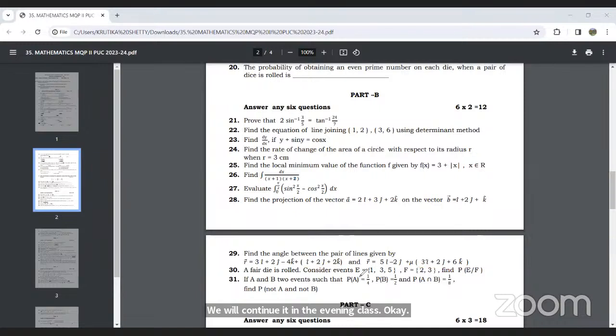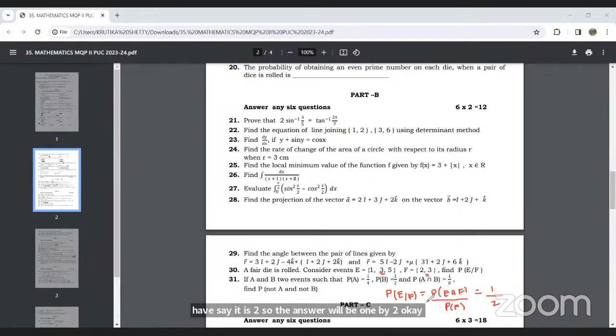We need to find P of E by F, which is P of E intersection F upon P of F. The only common element is 3, so this will be 1, and P of F is 2. So the answer will be 1 by 2.